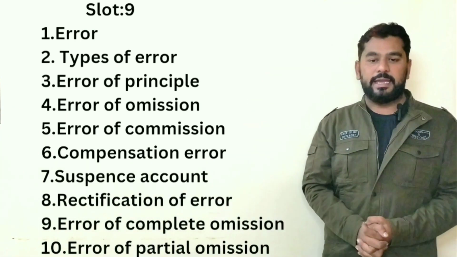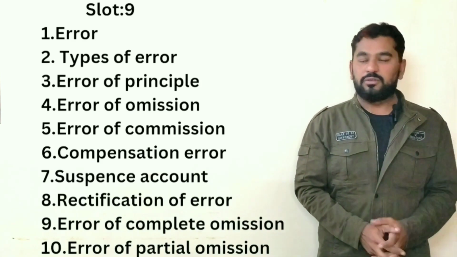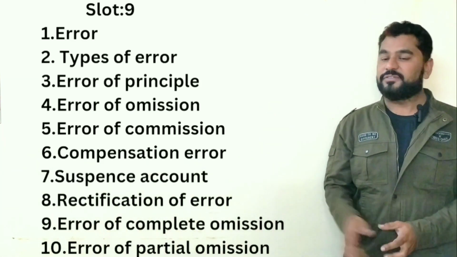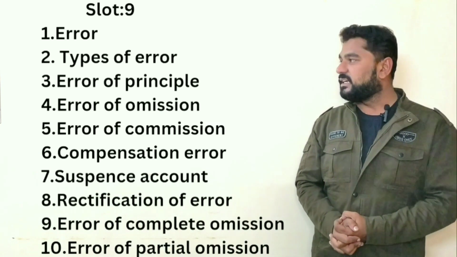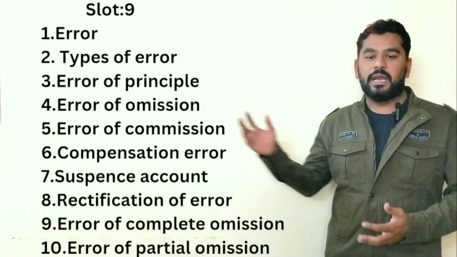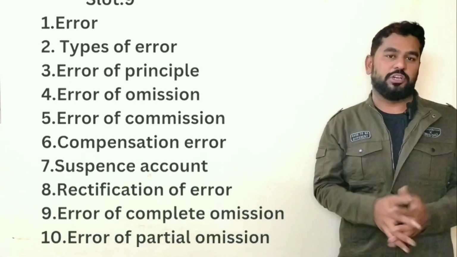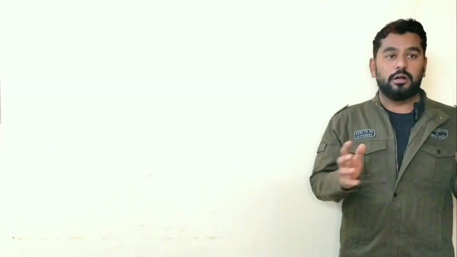The list of 10 questions of slot 9 are: what is error, what are the types of error, what is error of principle, what is error of omission, what is error of commission, what are compensating errors, what do you mean by suspense account, what is rectification of errors, what is error of complete omission, and what is error of partial omission. These are the 10 questions we are discussing in slot 9. All the questions are very important relating to the chapter rectification of errors. Let's move on by discussing one by one.